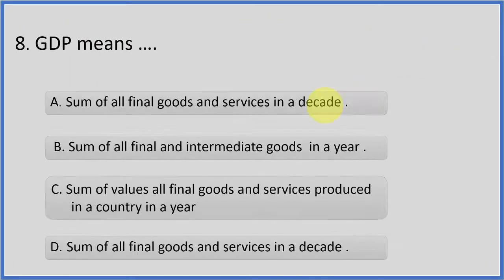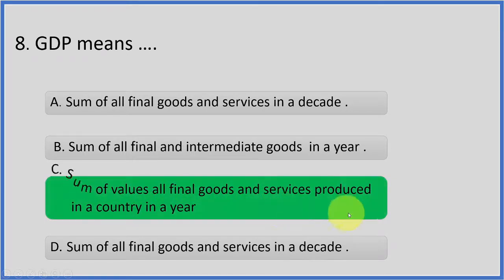GDP means: A. A sum of all final goods and services in a decade. B. Sum of all final and intermediate goods in a year. C. Sum of values of all final goods and services produced in a country in a year. D. Sum of all the final goods and services in a decade. So we know very well GDP means the sum of all values of final goods and services produced in a country in a year. That is the right answer.